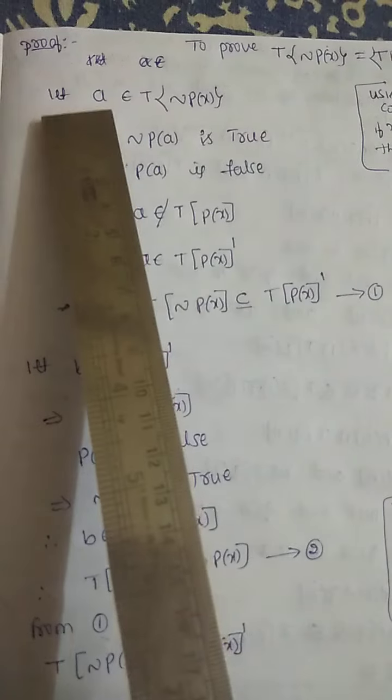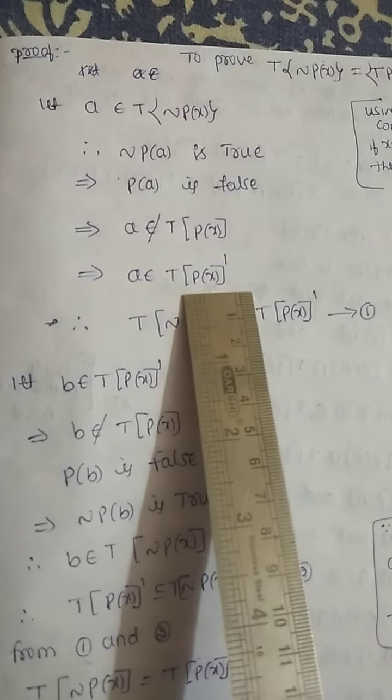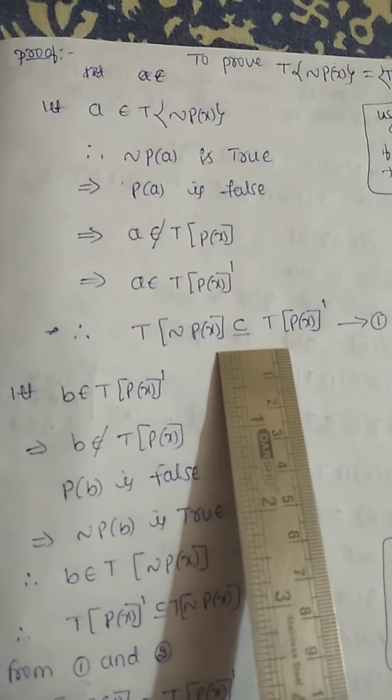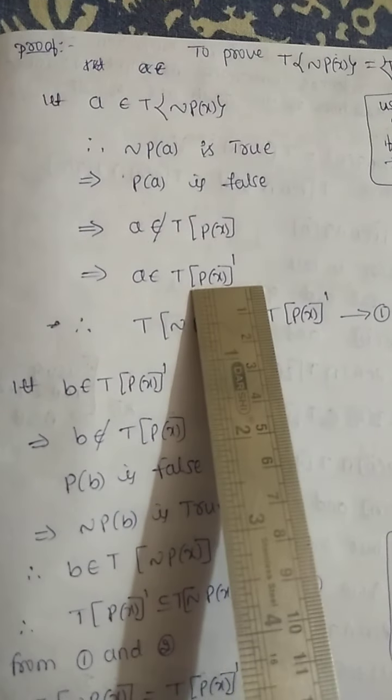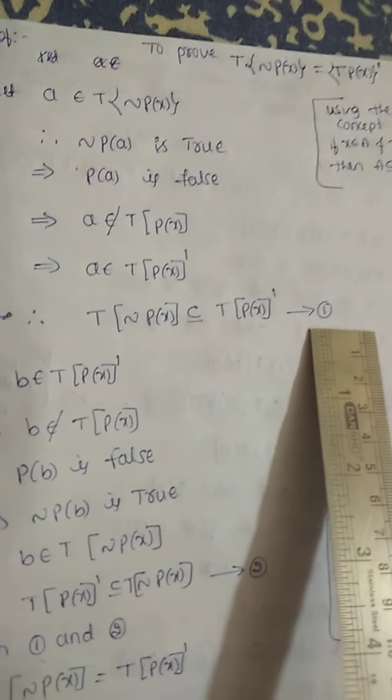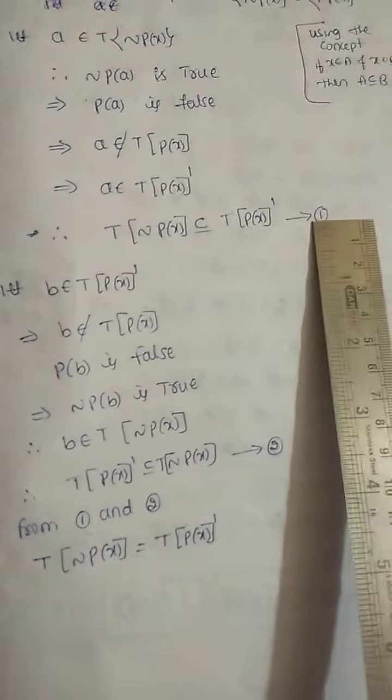Here first we have taken A belonging to this set. Then we have shown that A belongs to T of P of x complement. Therefore, T of negation of P of x is contained in T of P of x complement. Call it equation number 1.